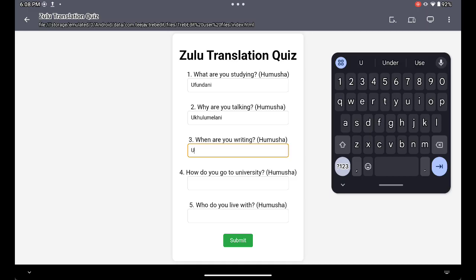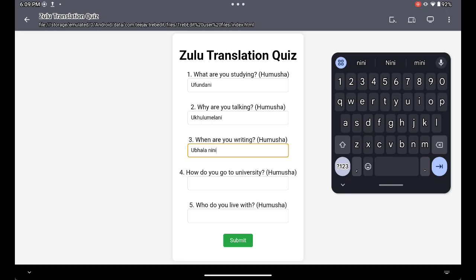When are you writing? Okay, subject link is U. Now you're going to do your verb, write. How do you say write? Bala. Bala means write, right? So Ubala, you write. But we're going to say when. I told you, when is stubborn. The question is Nini, N-I, that means when. Nini doesn't join with the verb, not like what or why, no. So you put a space and you put Nini.